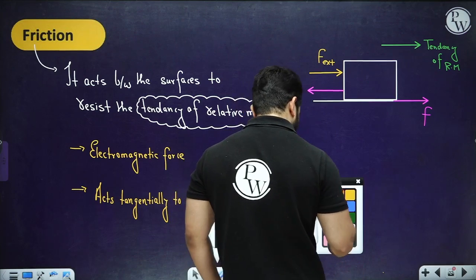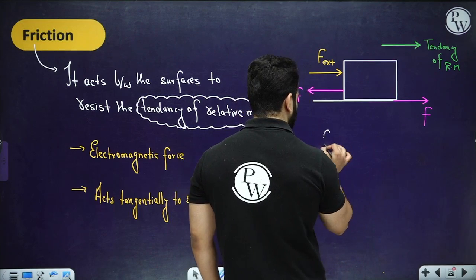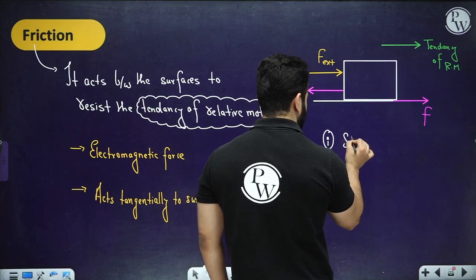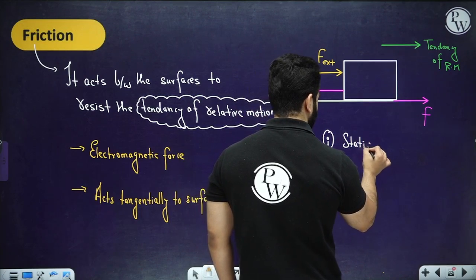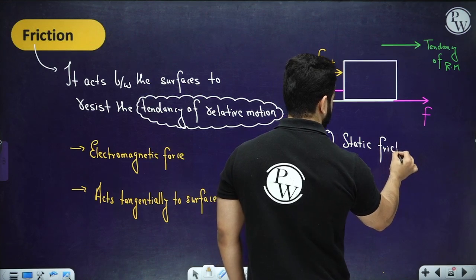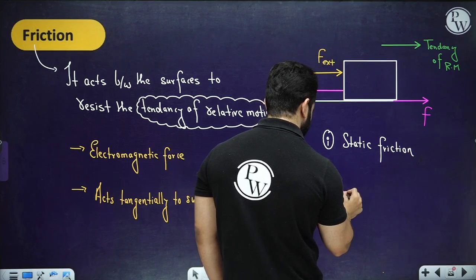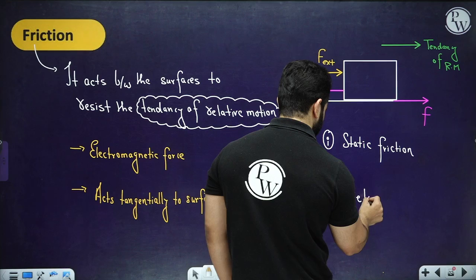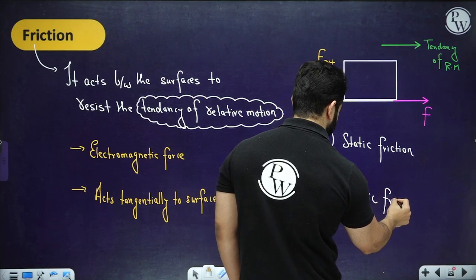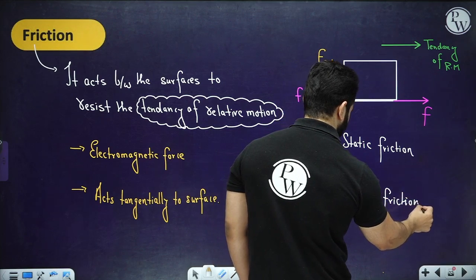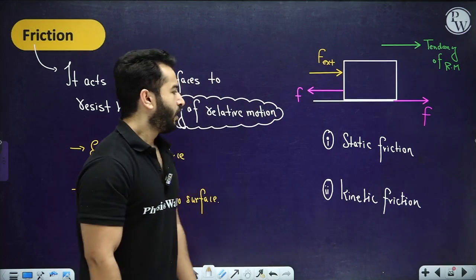Because when we talk about friction, there are mainly two types of friction. One is static friction, and the other one is kinetic friction. Right?